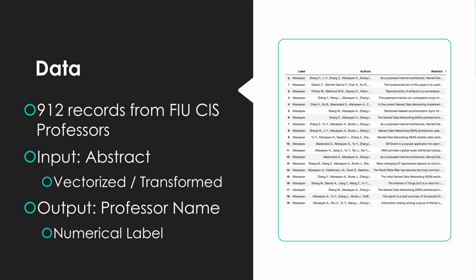To construct this recommender system model, we utilize data in the form of abstracts from research publications belonging to FIU faculty in the Computing and Information Sciences Department. We obtained a total of 912 records. The abstracts were chosen as the primary input as they provide an apt summary of the keywords needed to build our model.